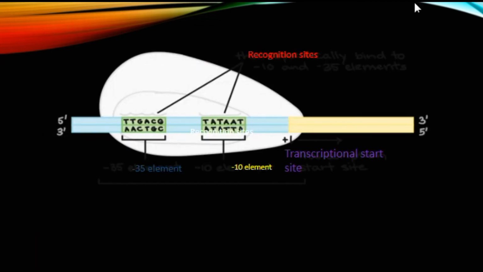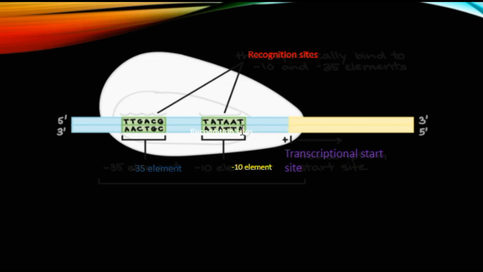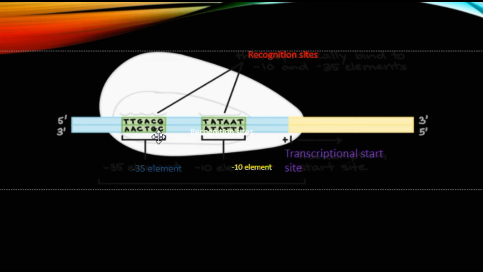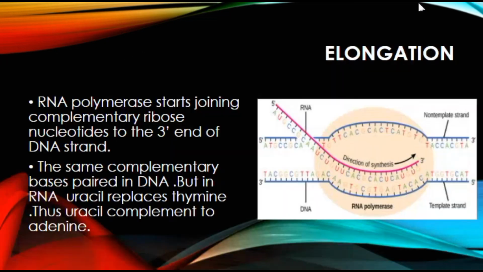So you can see in this picture the bulging portion is the transcriptional unit, and these are the promoter sites. Two promoter sites, transcription starts from here, and we count it like 1, 2, 3, and this is at the 10th, and we may count 10, 11, 12, 13, but we named this whole group as the minus 10 element and this one as the minus 35 element. So that was the diagrammatic representation of whatever I said in the previous slide.